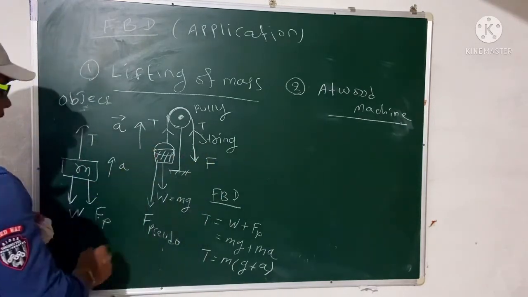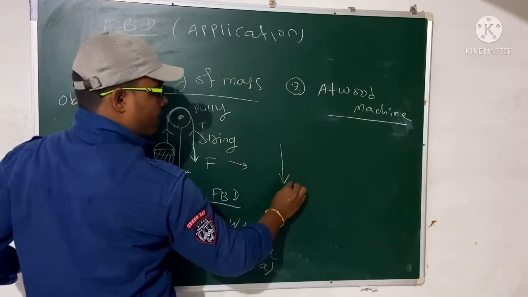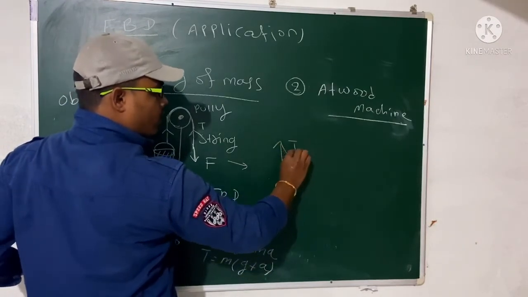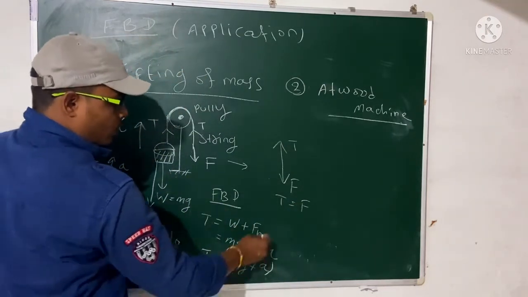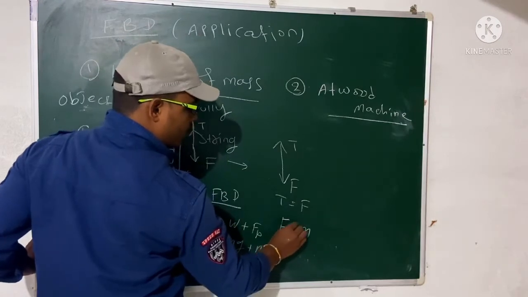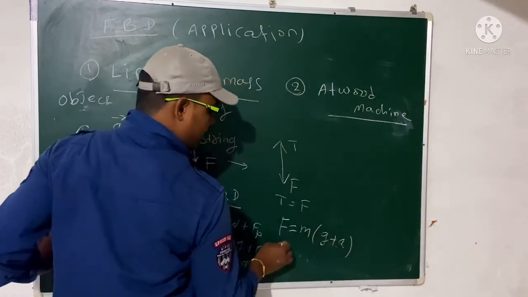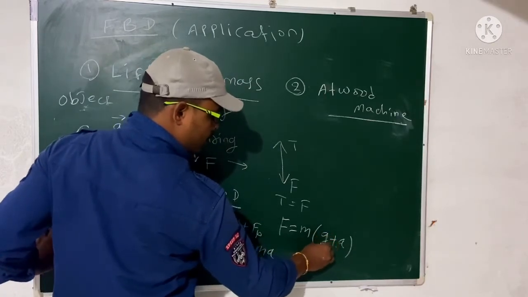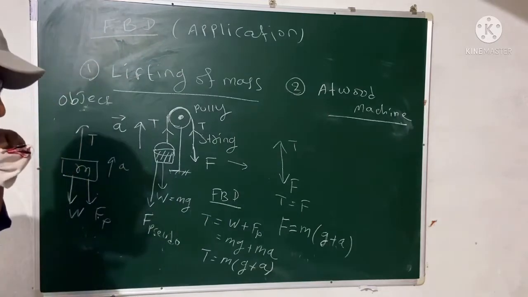Look to the second case. What is happening here? Here one string is there and you have given some force and the string force is opposite. So T equal to F. So what is your F? F equal to m into (g plus a), right? So F equal to m into (g plus a).